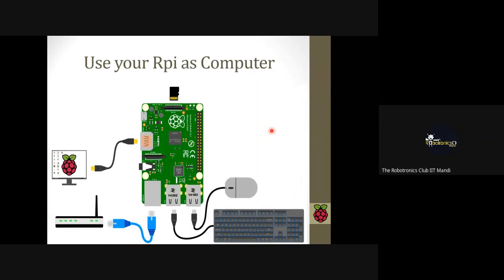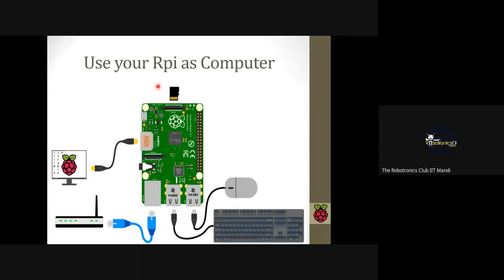We can use our RPi as a computer. We have discussed it earlier also. To use RPi as your computer, what you need to do, you need to go to the Raspberry Pi org website and download the operating system which you want to install and make it bootable through Rufus or any other sources.